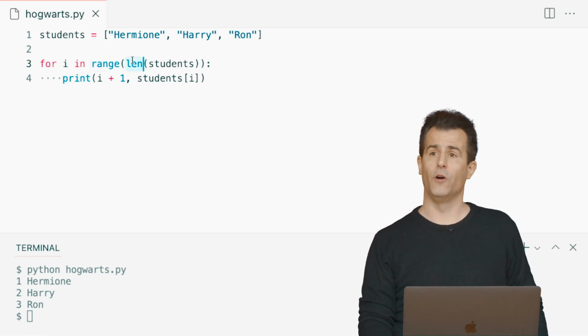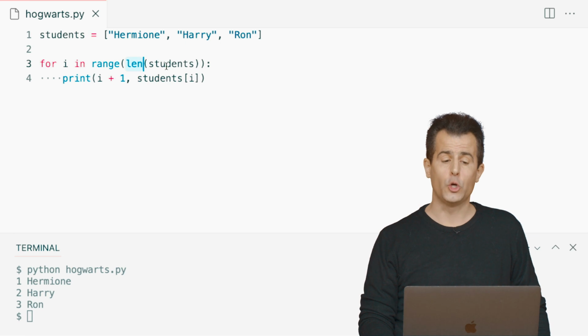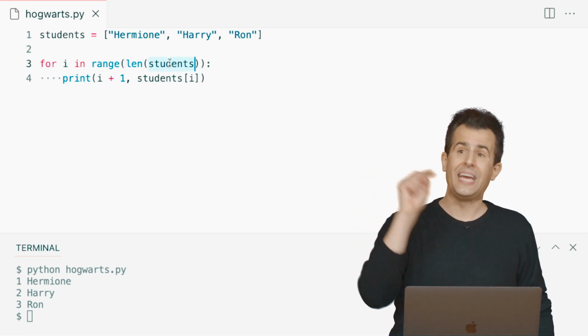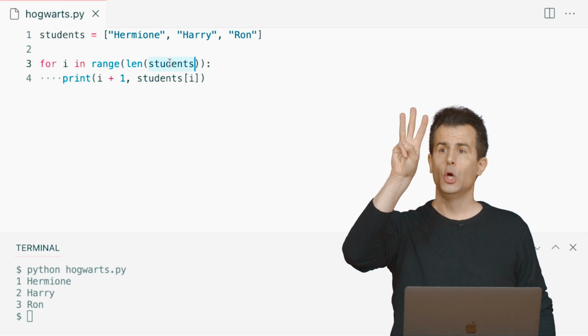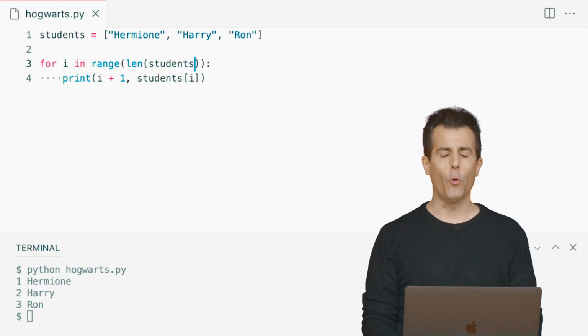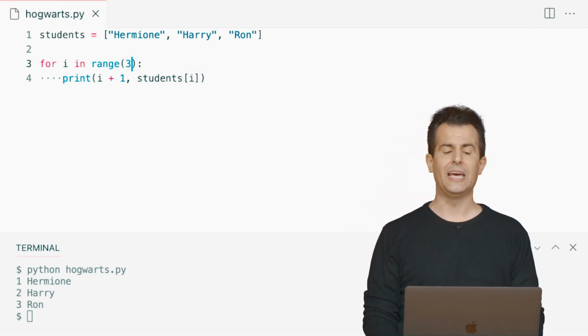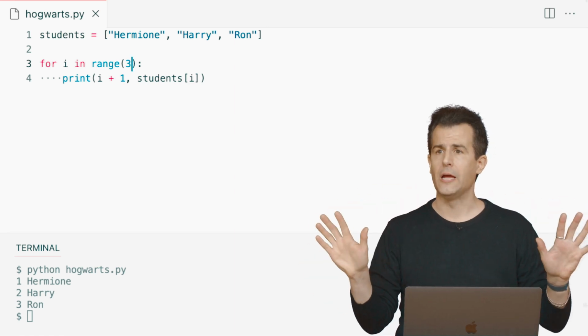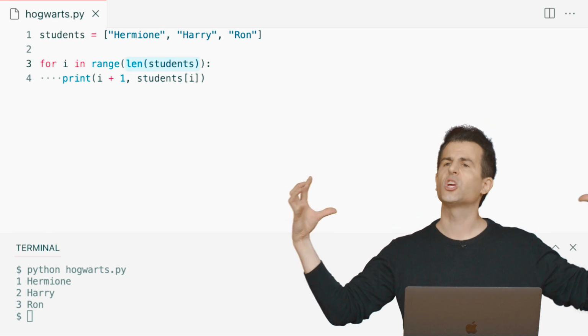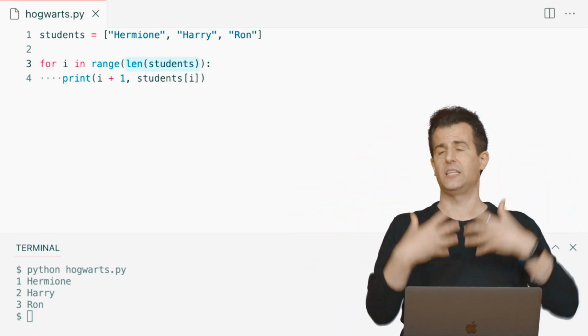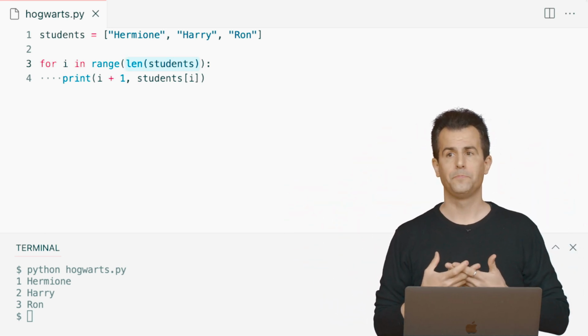Well, if I use the length function and pass to the length function the list of values, length's purpose in life is to tell me how long is this list, and it's 3. So that's almost as though before I had just done something like this, but I don't want to hard code 3. I want to dynamically figure out how many students are at Hogwarts. So I'm just composing, or nesting all of these various ideas.